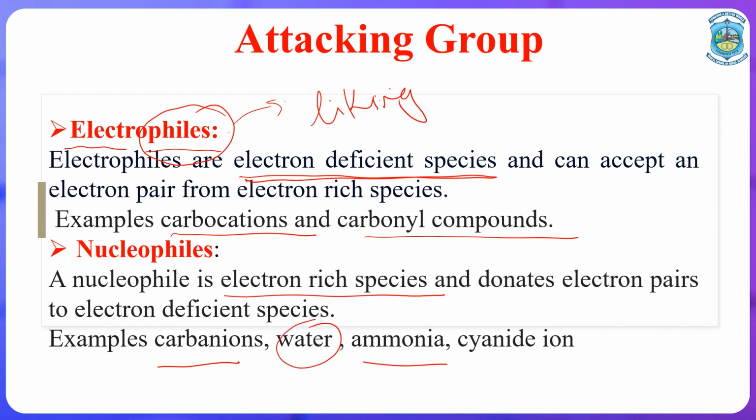Like water, it is a neutral molecule, but it has an oxygen which has a lone pair of electrons. So, any species which has the ability to donate an electron pair, either a negatively charged species or a neutral molecule which has an excess lone pair of electrons to be donated, will be termed as a nucleophile. So, on this basis, we have classified the substitution reaction as electrophilic and nucleophilic substitution.